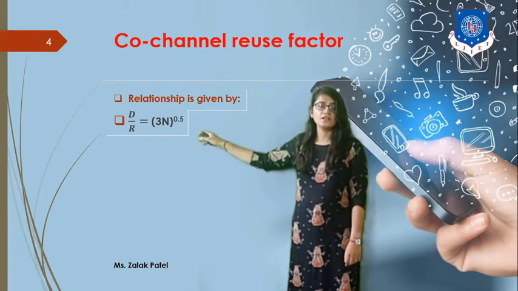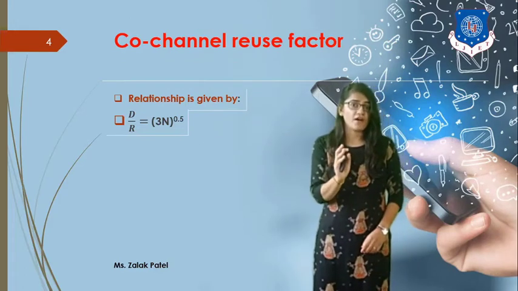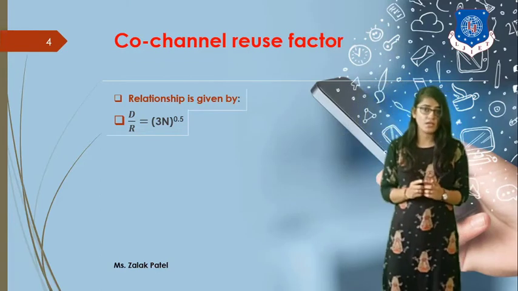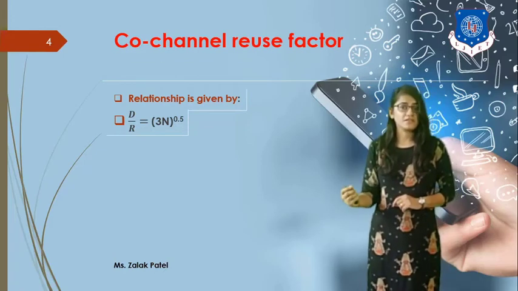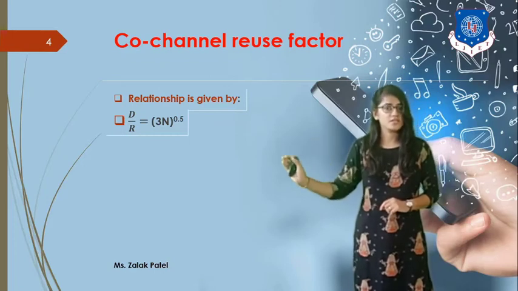Here N is the cluster size. You can define the cluster size N with non-negative integers i and j, as we already discussed in the previous lecture, by N equals i squared plus ij plus j squared.